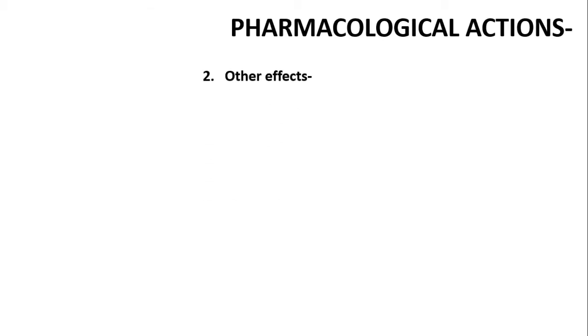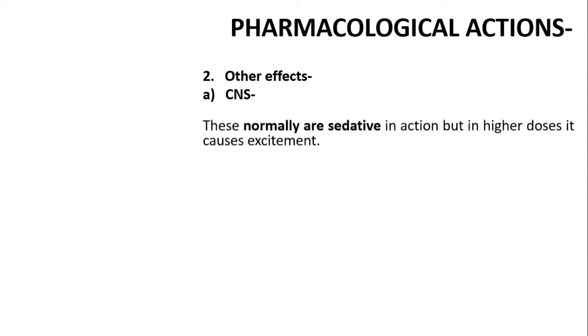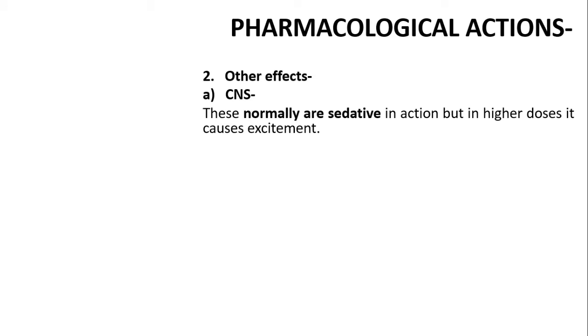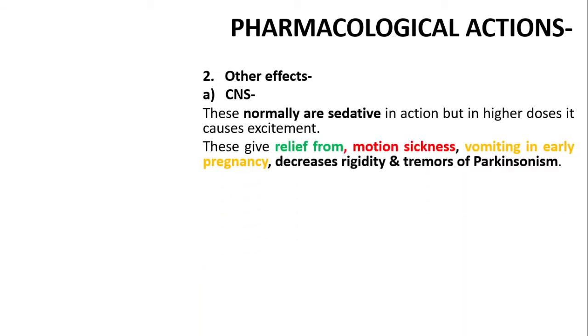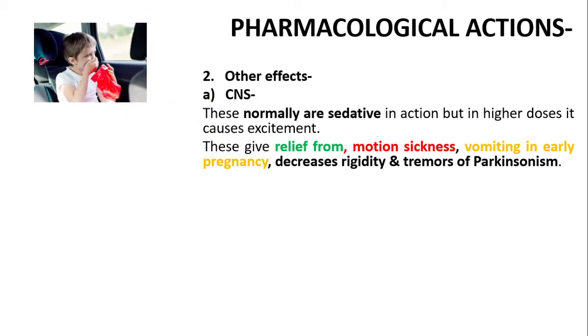Second, there are certain other areas where it could produce its action, like the central nervous system. The central nervous system is definitely related to all our activity. So what is the effect of antihistamine? These normally have a sedative action. But another thing is that whenever you use it in a high dose, it may produce excitation. So as it gives a sedative action, it is difficult for those who are driving. They are not safe for it.